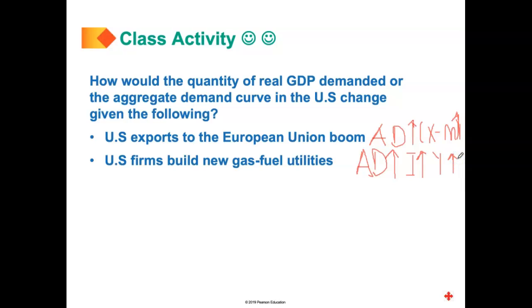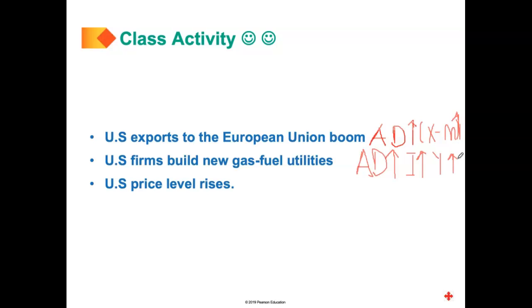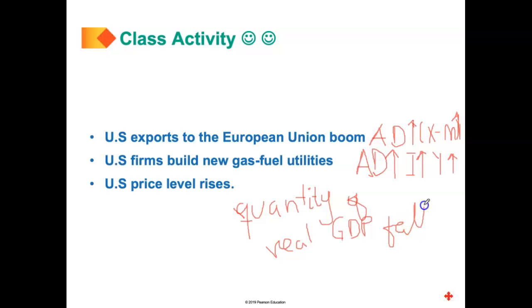The US price level rises. Okay, so let's look at this. If the US price level rises, the quantity of real GDP demanded falls. Nothing happens to the aggregate demand curve. Remember, aggregate demand looks at the relationship between the price level and the quantity of real GDP. So the quantity of real GDP demanded falls.